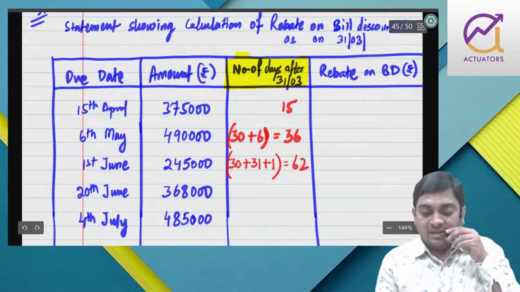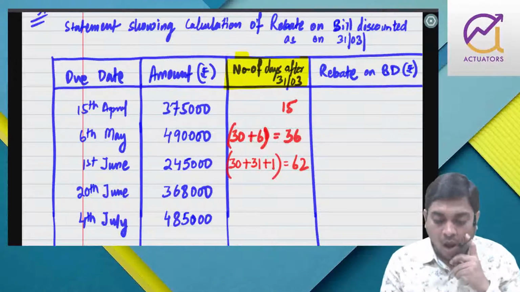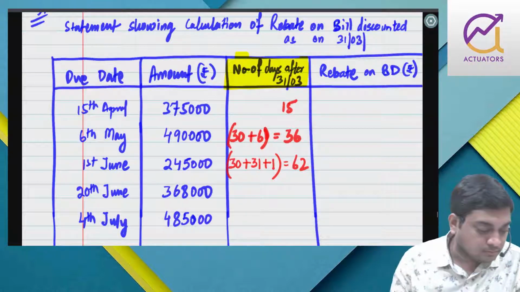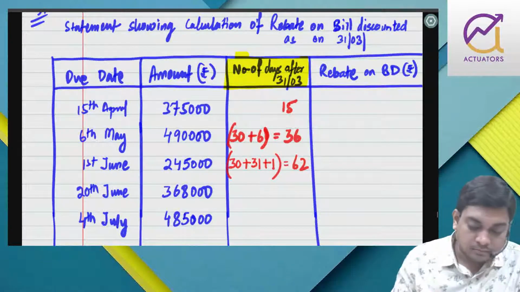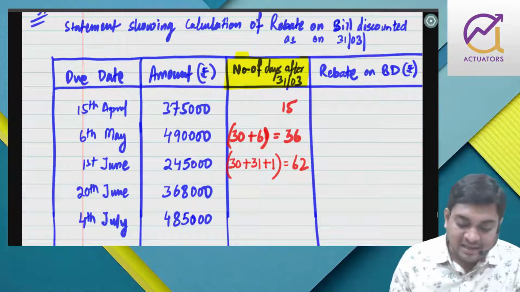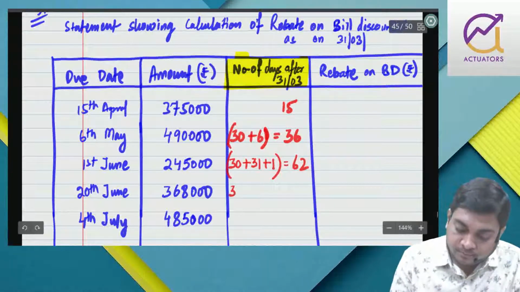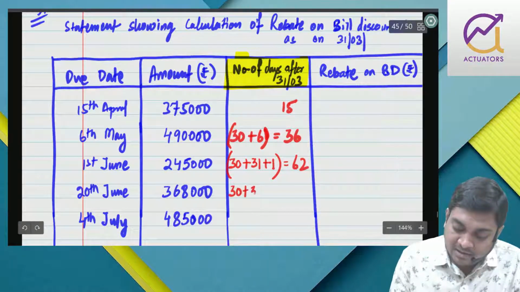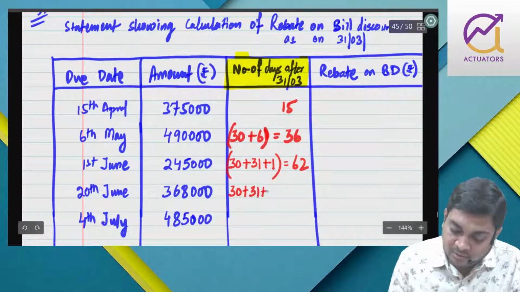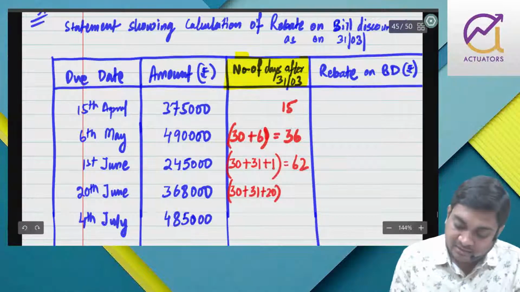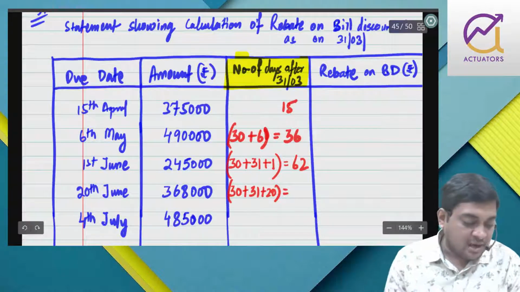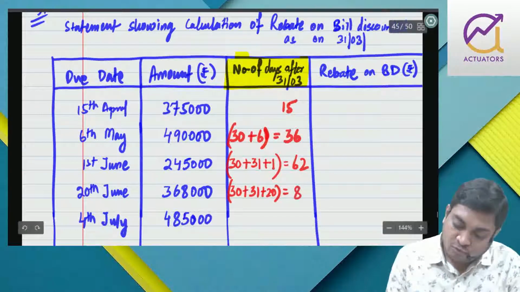/62, 30 plus 31 plus 1. Then 20th June, 30 plus May 31, June 20. So that is coming to 81.